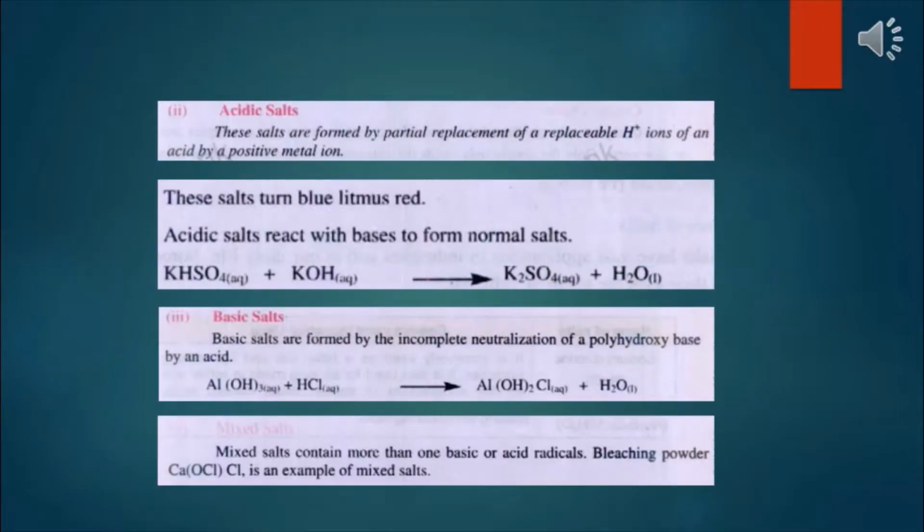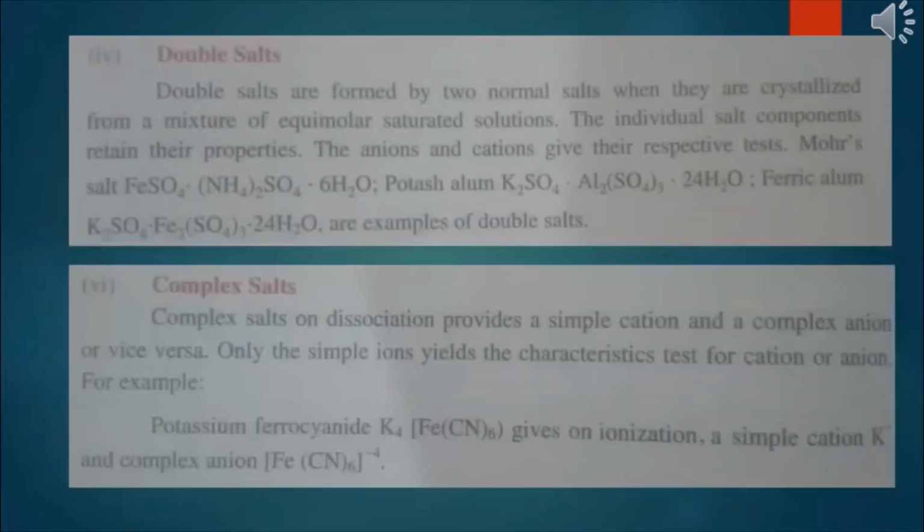Mixed salt. Mixed salts contain more than one basic or acidic radical. Bleaching powder is an example of a mixed salt. Now the double salt. Double salts are formed by two normal salts when they are crystallized from a mixture of equimolar saturated solutions. The individual salt components retain their properties. The anion and cation give their respective tests. Mohr's salt, they have given you this formula, potash alum and ferric alum are examples of double salts.